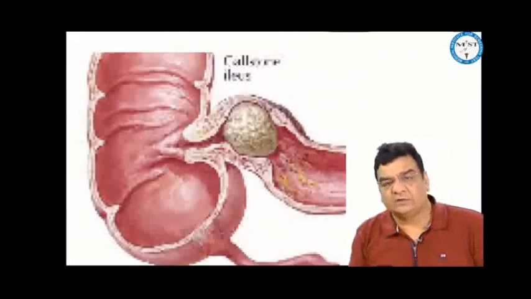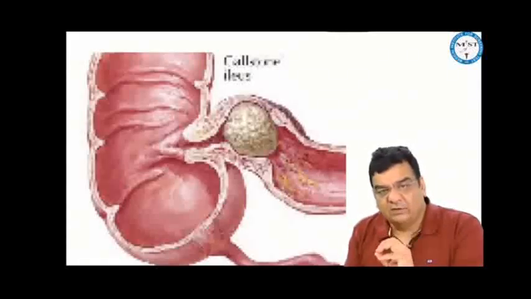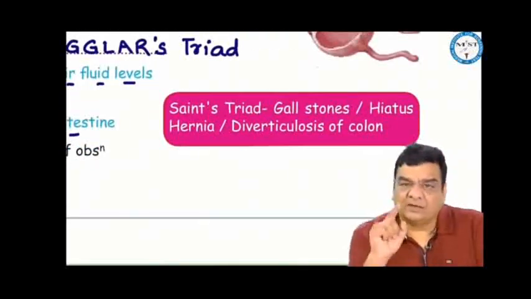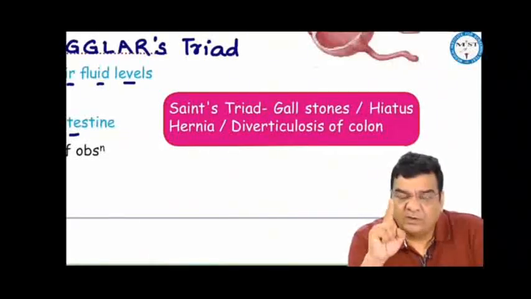If we take an X-ray, we find Rigler's triad, wherein we find multiple air fluid levels, air in the gallbladder, and stone in the intestine, and the treatment would be simply removal of the obstruction. Saint's triad is gallstone, hiatus hernia and diverticulosis of colon. That is different. So the different triads that we know: Mackler's triad is vomiting, chest pain, and subcutaneous emphysema, seen in Boerhaave syndrome. Charcot triad is pain, fever, jaundice, cholangitis.